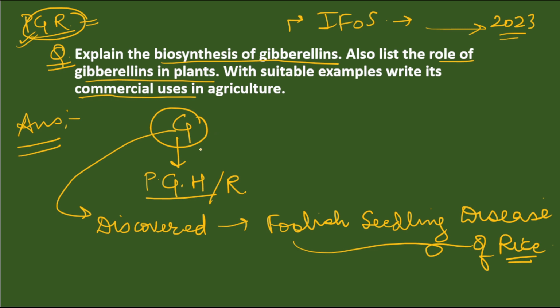There was a Japanese scientist who discovered it. So we will not go into detail here. आप चाहो तो इंट्रोडक्शन में ये चीज लिख सकते हैं. You can introduce your answer by mentioning these two things, that is that गिबरेलिन्स were discovered in foolish seedling disease of rice, and we all know that it is a plant growth hormone, or you can say plant growth regulator. So you can introduce your answer by writing this.